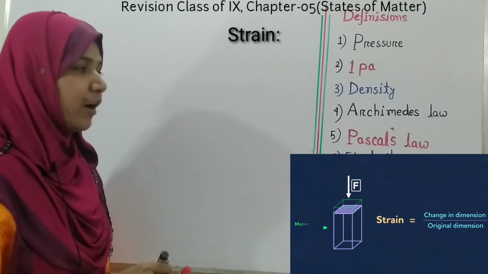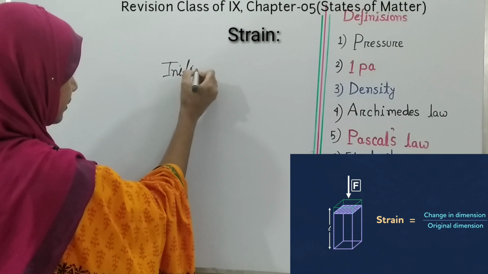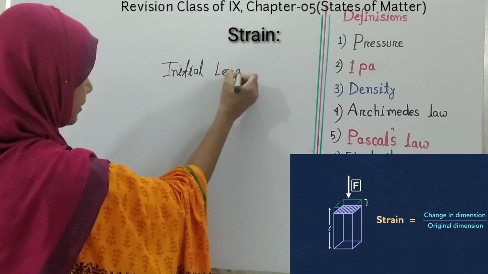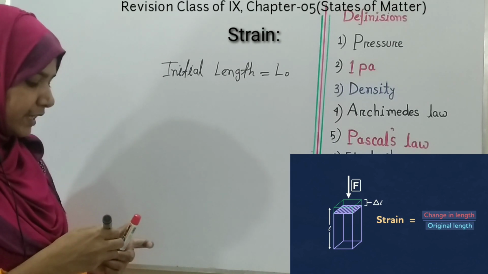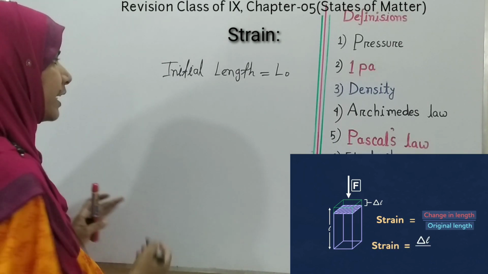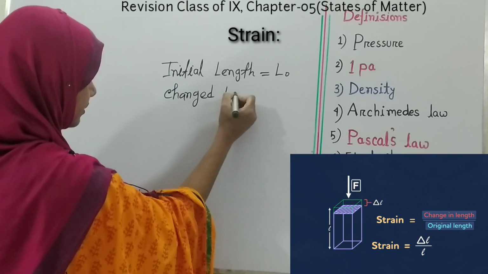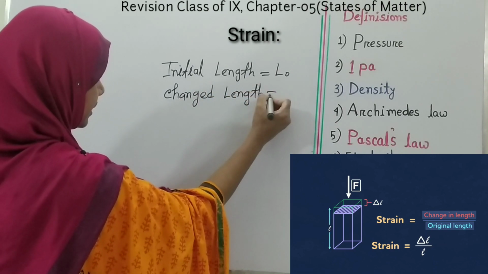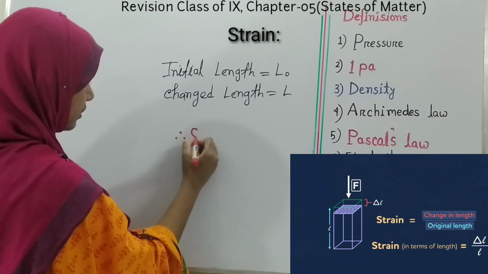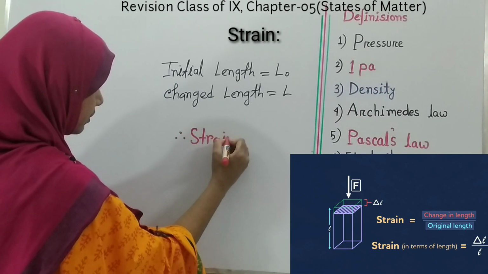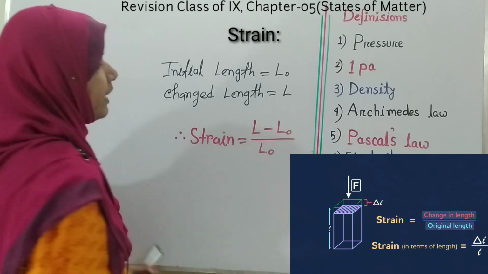Suppose the initial length of an object is L naught, and when we apply force, the length of that object becomes L. That means the changed length is L. So now we can say that strain equals L minus L naught by L naught.